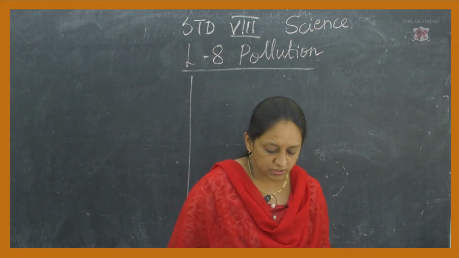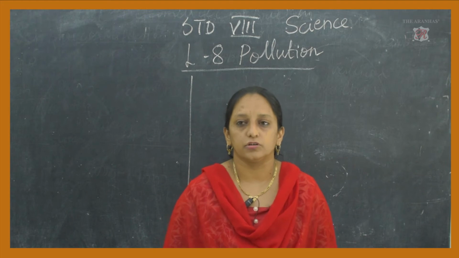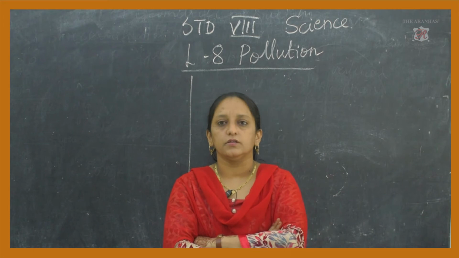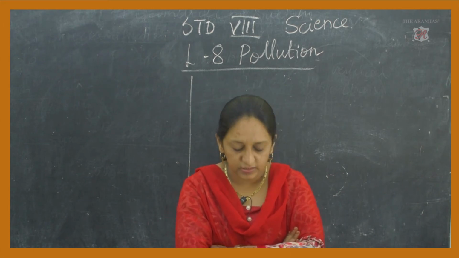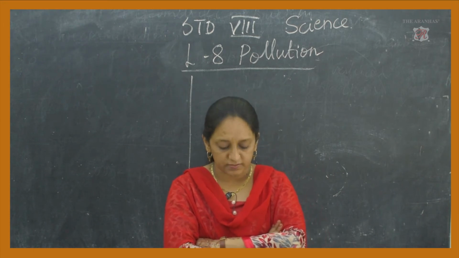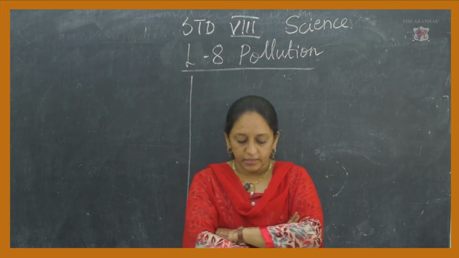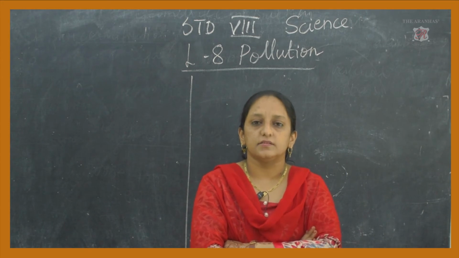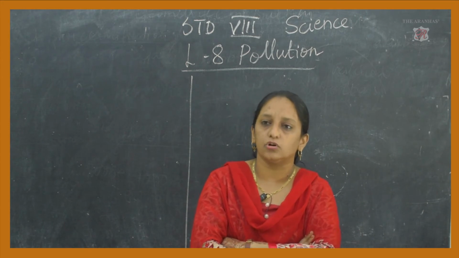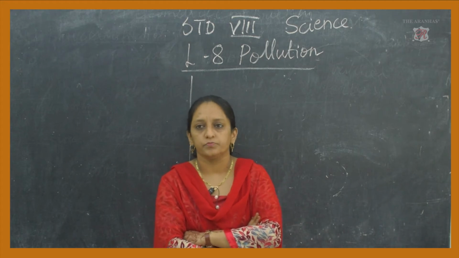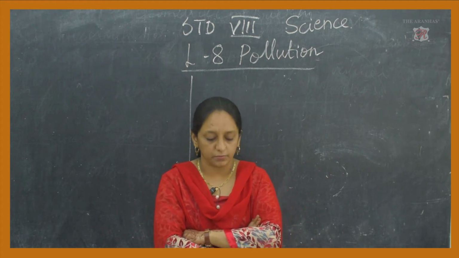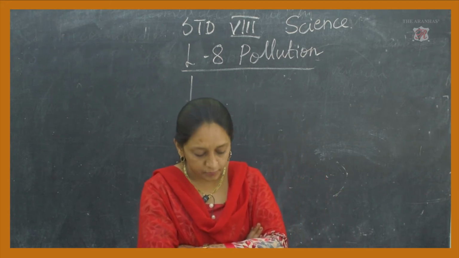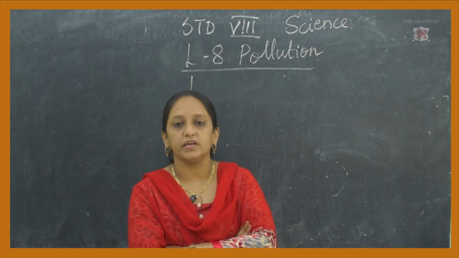Then because of water pollution there is increase in salt content of water. Chemicals contain a large amount of salt and that is not good. So there will be increase in the salt content of water due to the presence of chemicals. Then decreased dissolved oxygen level. There will be decrease in the oxygen level present in the water. There is dissolved oxygen present in water. Because of the chemicals in the polluted water, there will be decrease in the dissolved oxygen level. Then there will be disturbance in the aquatic ecosystem.